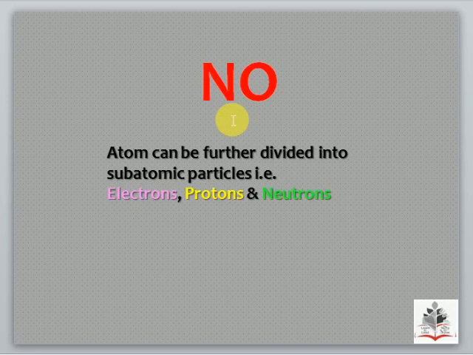Atom is not indivisible. In fact, atom can be divided into subatomic particles, and those subatomic particles are electrons, protons and neutrons. It was proved when different scientists worked on the structure of atom, and they discovered electrons, protons and neutrons. So the concept that atom is indivisible was discarded, and it was proved that an atom can be divided into subatomic particles, electrons, protons and neutrons.